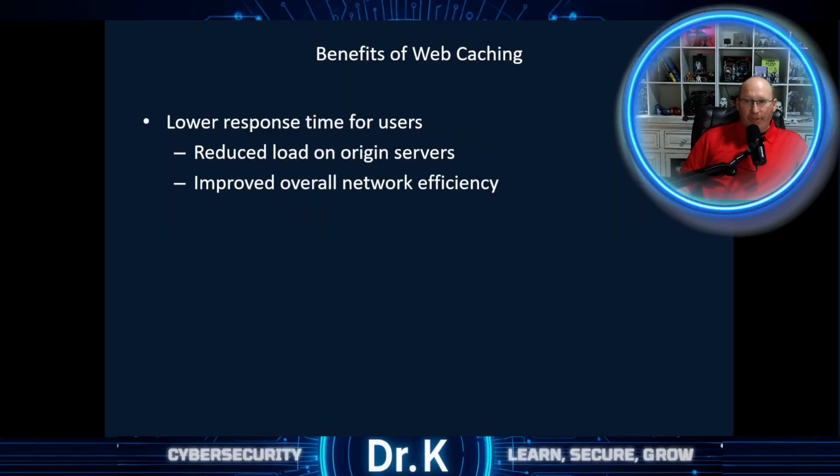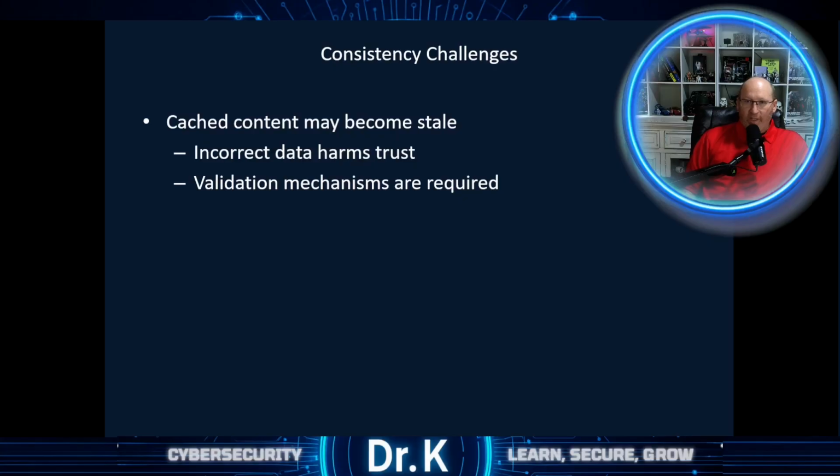Remember that caching reduces the response time by shortening the physical and logical path the content must travel. If it's already on my local systems, I don't have to go all the way to Timbuktu, right? Origin servers experience less load. This improves our reliability and our scalability. If I'm not hammering a server and not everybody else is hammering the same server, it's done locally. That's going to reduce the load on the server, which reduces the network traffic, which reduces everything else. This makes it a lot simpler across the board. At a global scale, caches significantly reduce the redundant traffic across the internet. That is our goal.